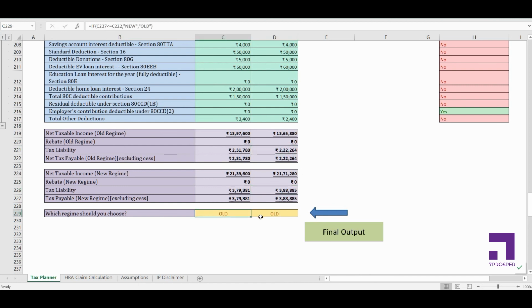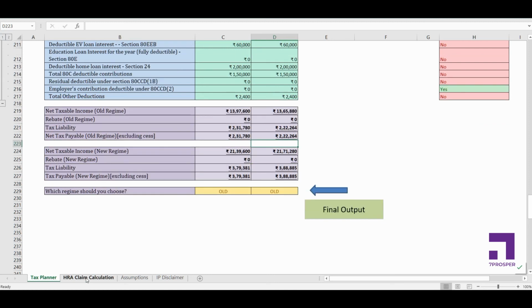So in the end I've given you a recommendation on which regime you should be choosing. It's pretty simple. Wherever we are able to pay less tax, we are going to choose that regime. So whether you go with the current salary structure or with the proposed salary structure, in both cases the old regime is going to be more beneficial for you. The new regime is typically beneficial when we cannot claim a lot of deductions and exemptions. So in almost all the cases wherever you are able to claim a lot of deductions and exemptions, the old regime is going to be beneficial.